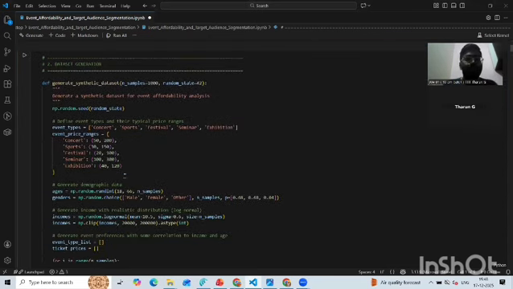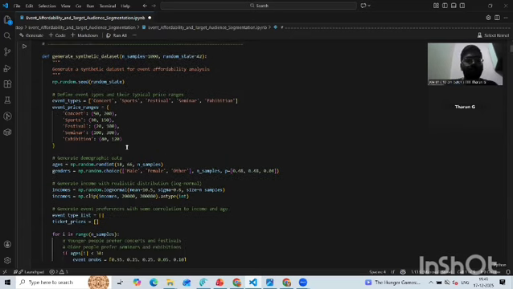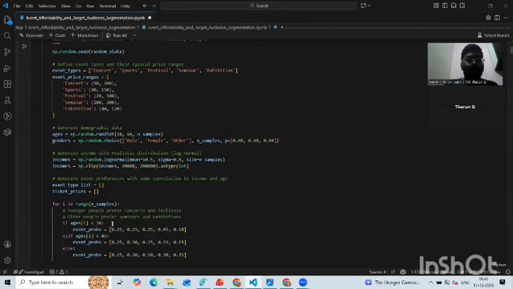Now, first we created the data set. We created a synthetic data set of 1,000 samples. As you can see in this video, in the function generate synthetic data set, we set n samples to 1,000 and a random state of 42. In total there are 5 event types: concert, sports, festival, seminar, and exhibition.